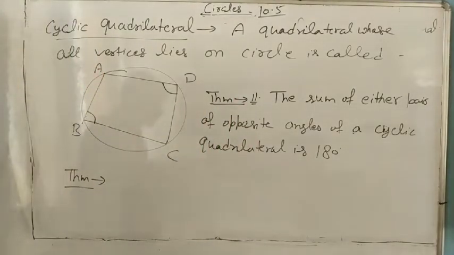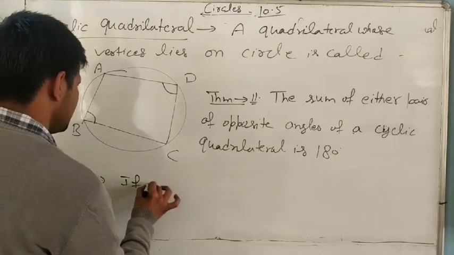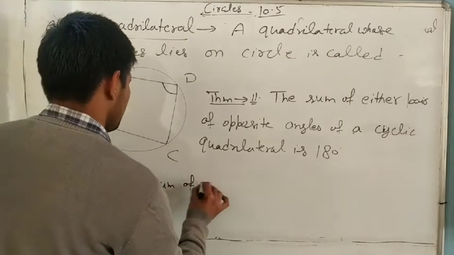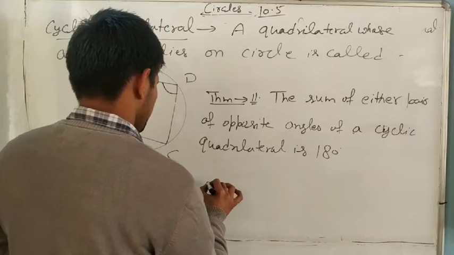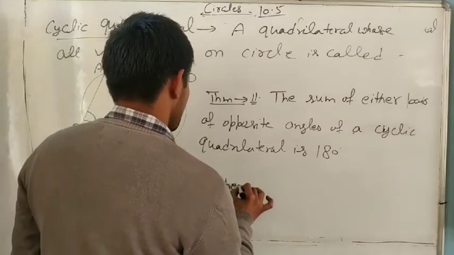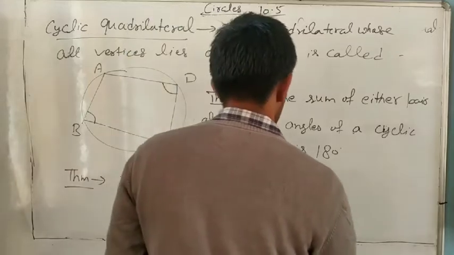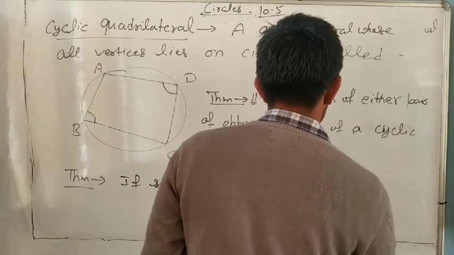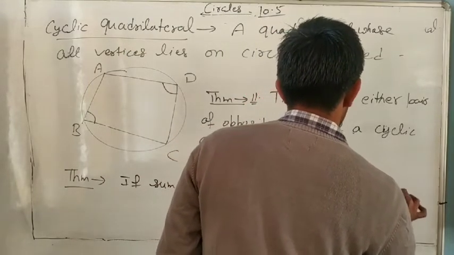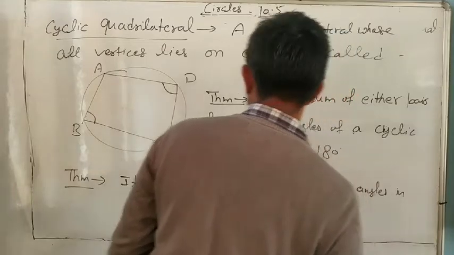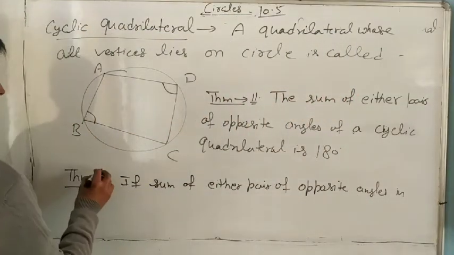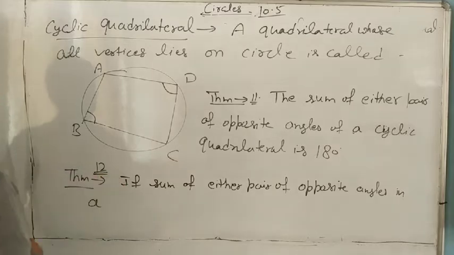Okay, to write: theorem number 12, the last one.